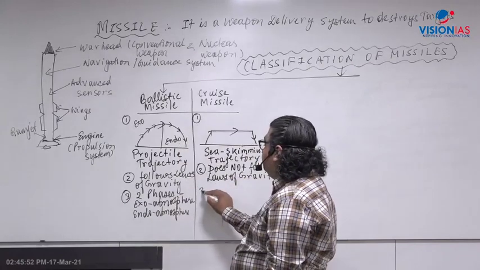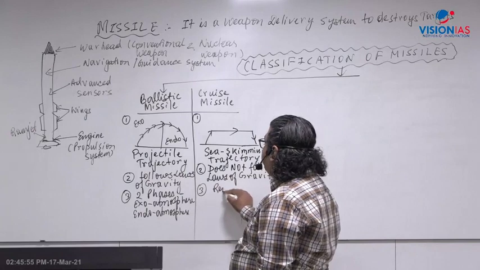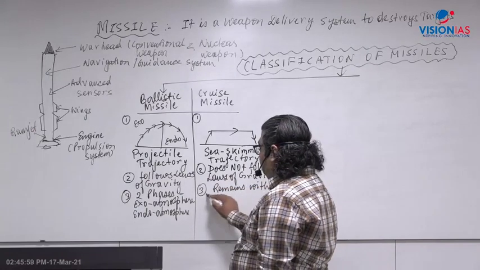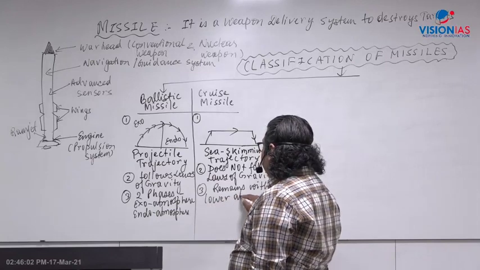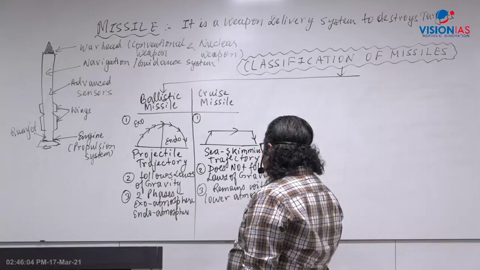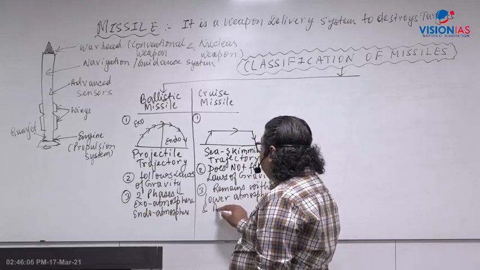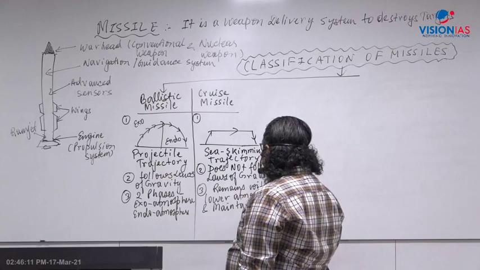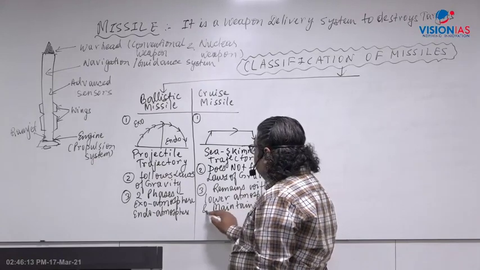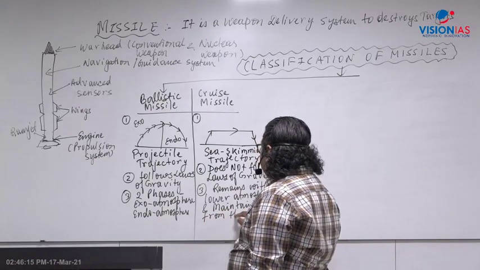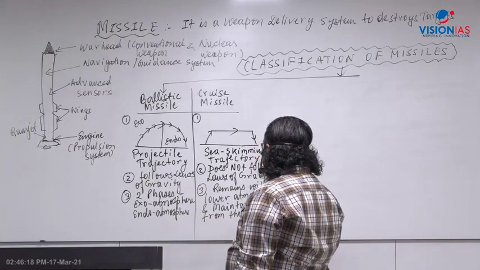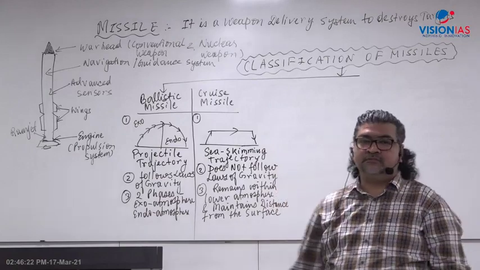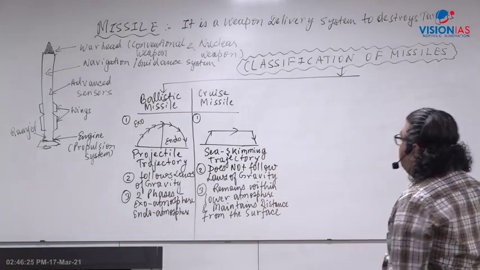Whereas in the case of a cruise missile, it remains within the lower atmosphere and is highly maneuverable, and maintains a distance, a height from the ground. Generally they are very close to the surface. When we say surface, it can be land surface or water surface. Both can be, Army and Navy both can be there.